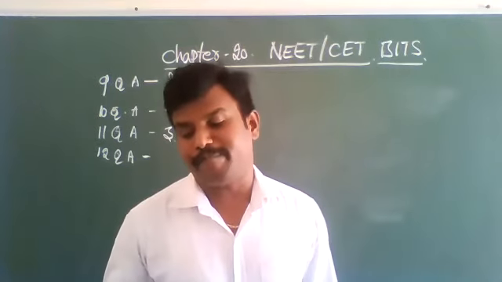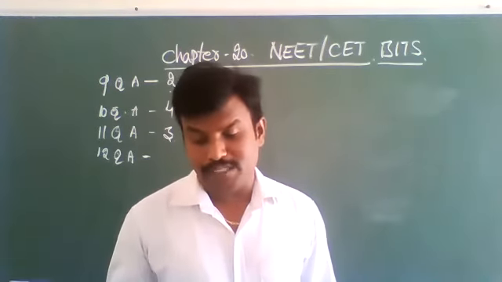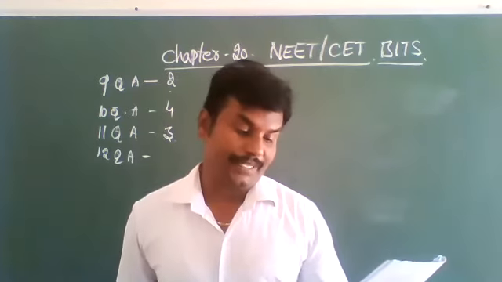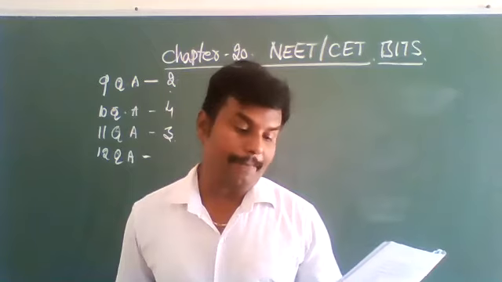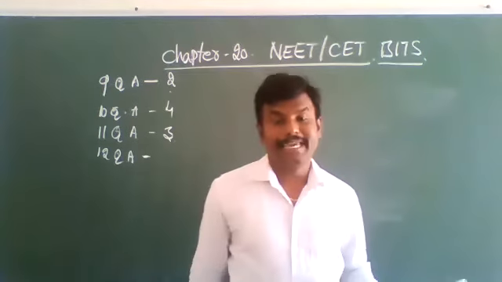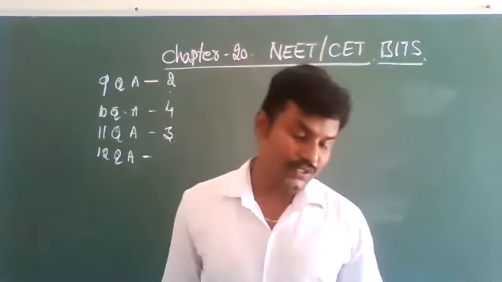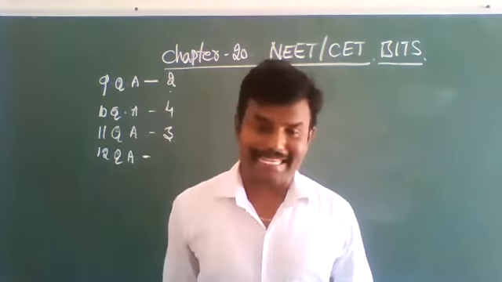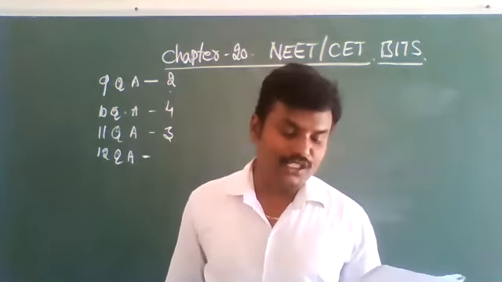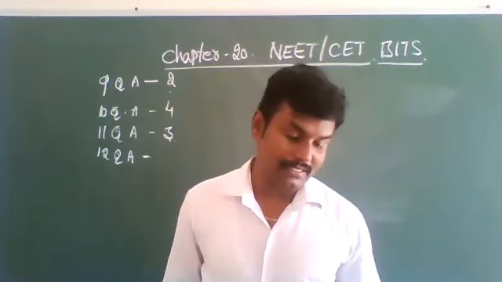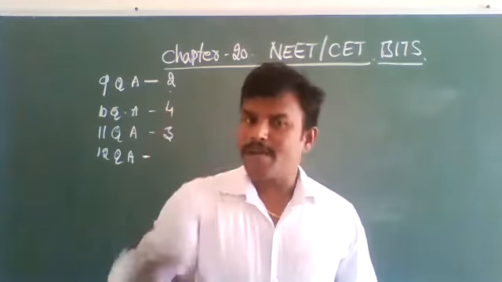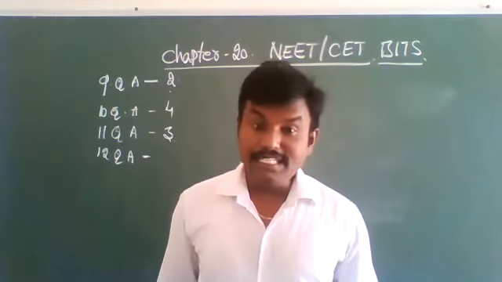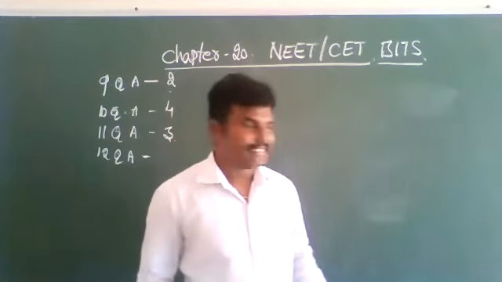Which of the following is an example of multi-unit smooth muscles? Among those 4 options, the fourth option, erector pili, the muscles of skin. Erector pili, the muscles of skin, are multi-unit smooth muscles. They themselves show contraction and relaxation. So what about erector pili muscles? This is a tiny muscle.